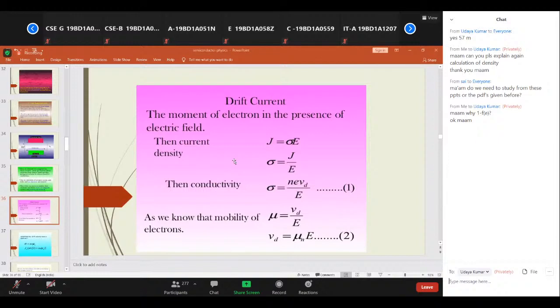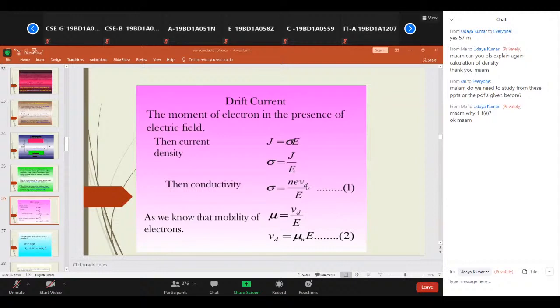Only by the application of an electric field does the motion of charge carriers take place, and then we call it drift. Here the current density is sigma times E, where sigma is the conductivity. The current density J can also be written as the number of electrons times charge times drift velocity, mu d.